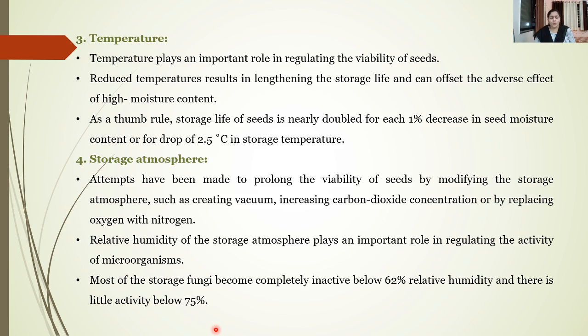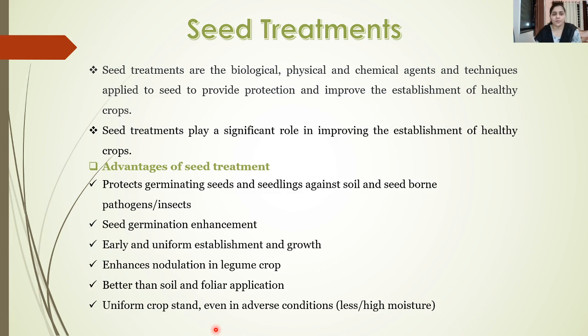Most of the storage fungi become completely inactive below 62% relative humidity, and there is less activity below 75%. So as you can see, if the relative humidity is below 62%, the fungi will become inactive, and thus the seeds will not get damaged, and subsequently they can be stored for a longer period of time.